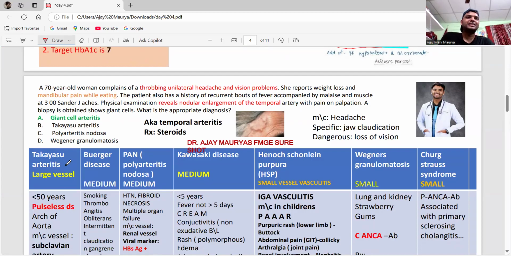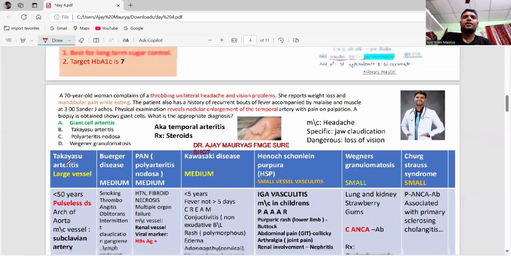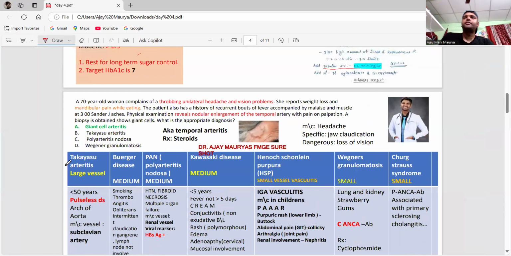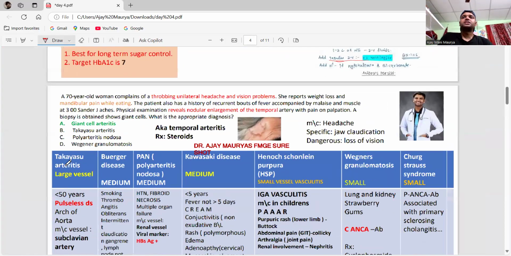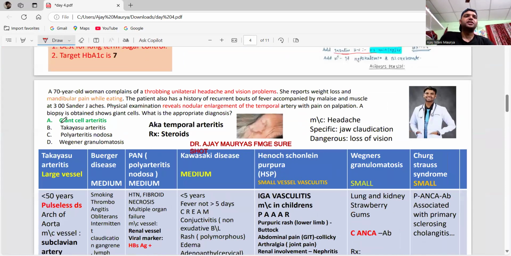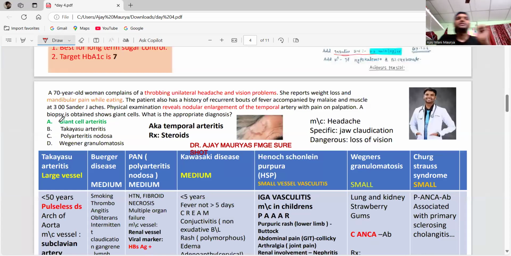Takayasu arteritis. Okay. From this, guys, we are going to learn only two or three topics. The remaining you can just master. The first one we are going to study is giant cell arteritis, also called temporal arteritis. What is temporal arteritis?